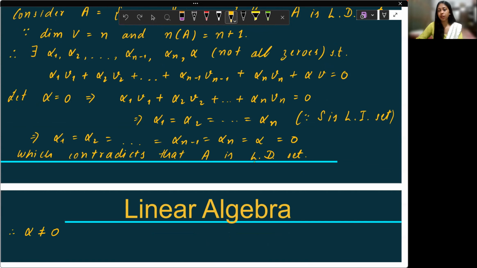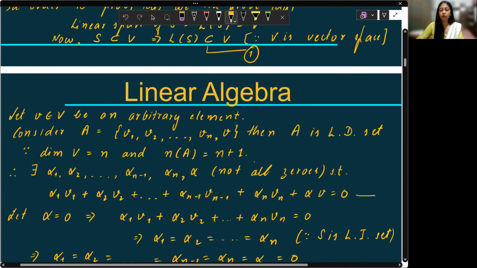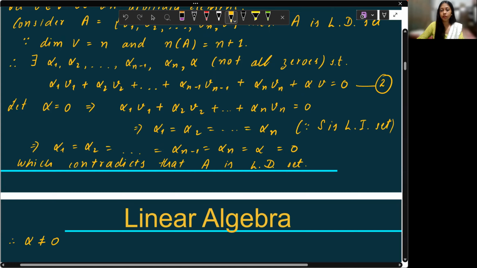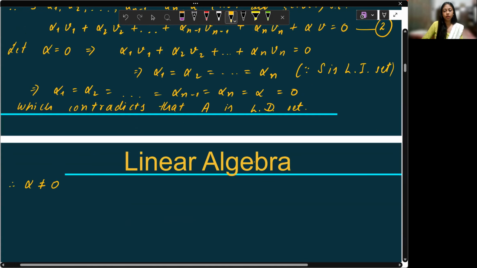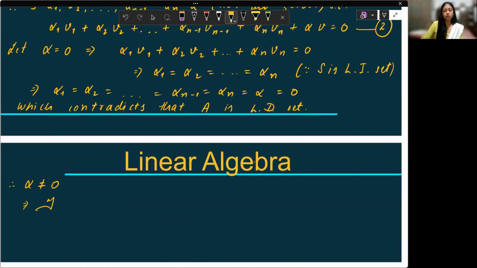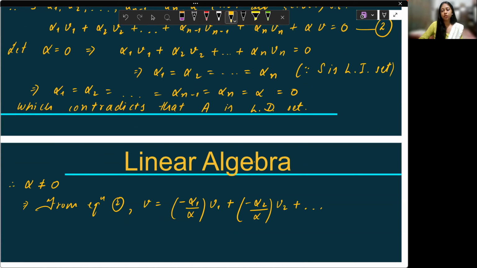If I take this to be equation 2, then from equation 2, I can write what v would be. v is minus alpha 1 divided by alpha v1, plus minus alpha 2 by alpha v2, plus and so on, minus alpha n by alpha vn.